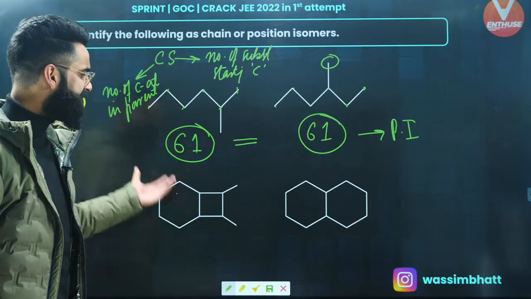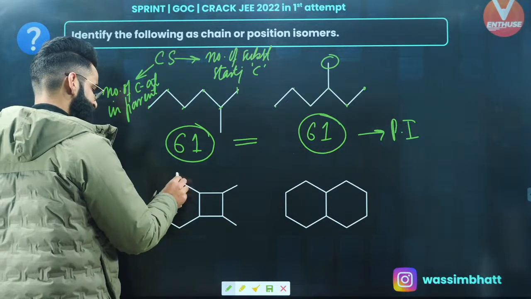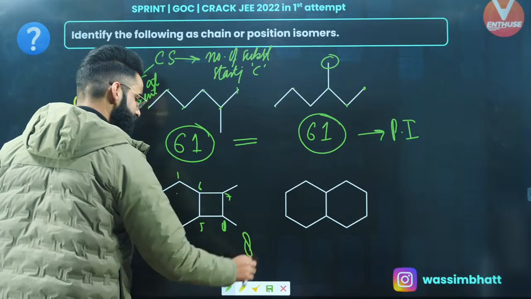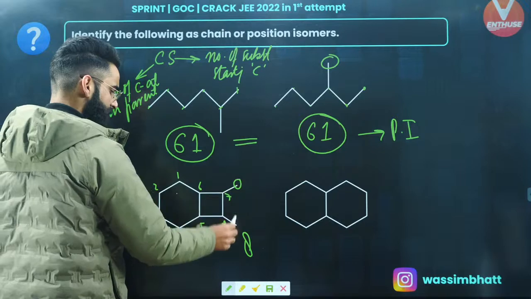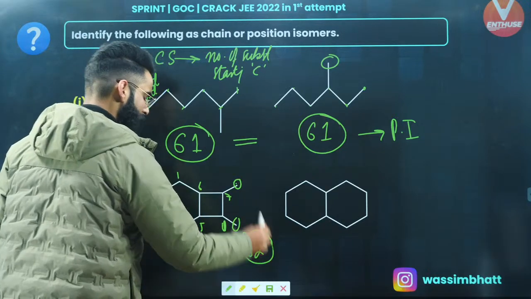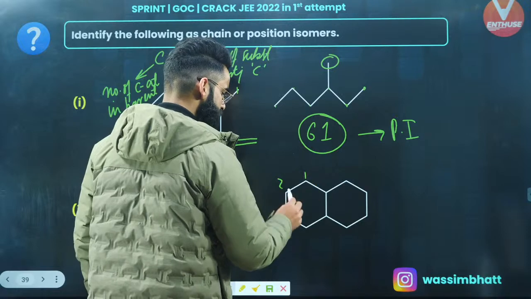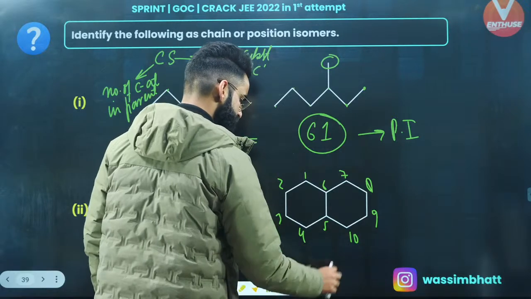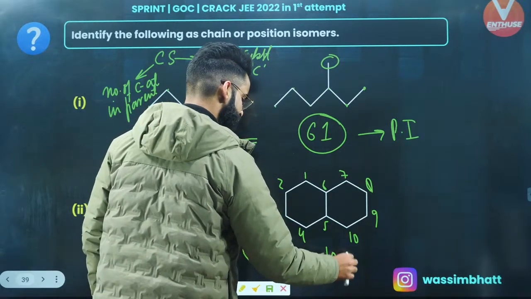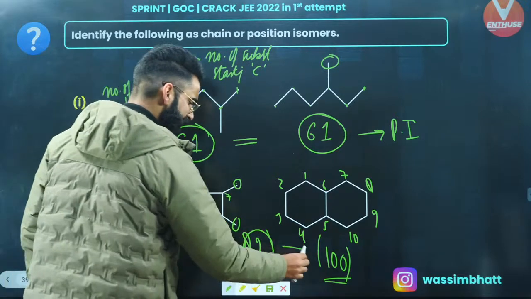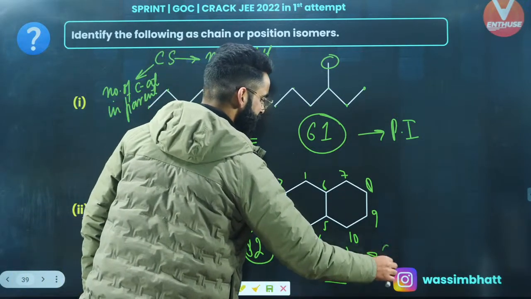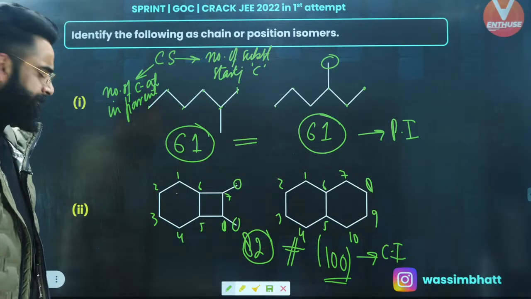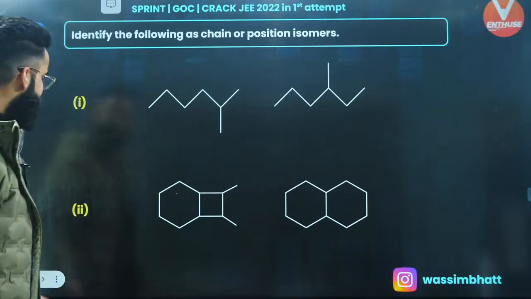If I need to calculate the CS value for these two, I'll be starting from here. For example, 1, 2, 3, 4, 5, 6, 7, 8. There are 8 carbon atoms in the parent chain. How many substituents are there? 1 and 2. Both the substituents are starting with carbon, so 82 is the value of CS. Now check here, 1, 2, 3, 4, 5, 6, 7, 8, 9, 10. So the C value is 10 and there is no substituent starting with carbon, so the CS value is coming out to be 100. The CS value comes out to be different, so these are going to be the chain isomers. Perfect. Similarly, guys, let's talk about a few more.